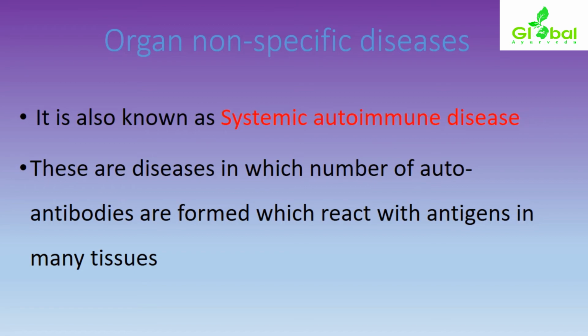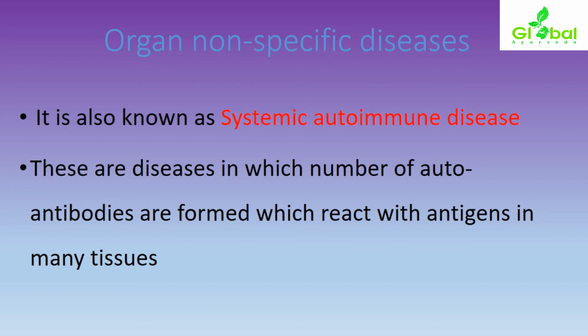Organ non-specific diseases are also known as systemic autoimmune diseases. These are diseases in which a number of autoantibodies are formed which react with antigens in many tissues. So here, many tissues can be attacked with respect to more antigens.